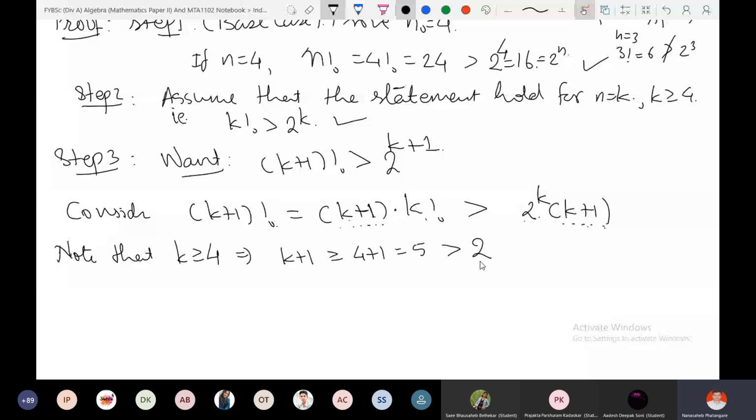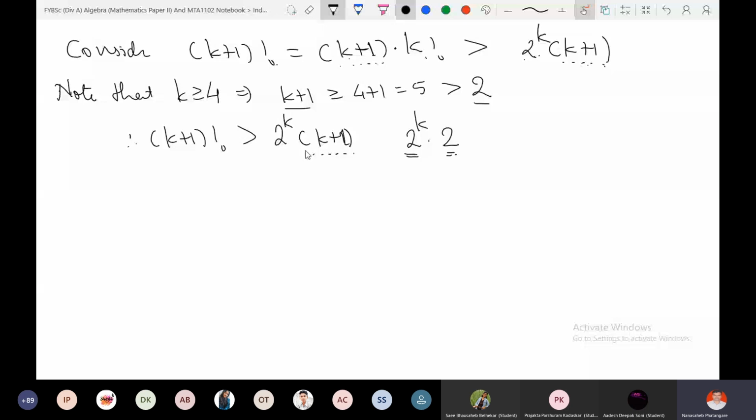I am multiplying both sides by the positive amount 2 raised to k, and therefore the product is 2 raised to k times 2, which is 2 raised to k plus 1, since the bases are the same and we can add exponents. So ultimately k plus 1 factorial is strictly greater than 2 raised to k plus 1. Therefore the statement is true.